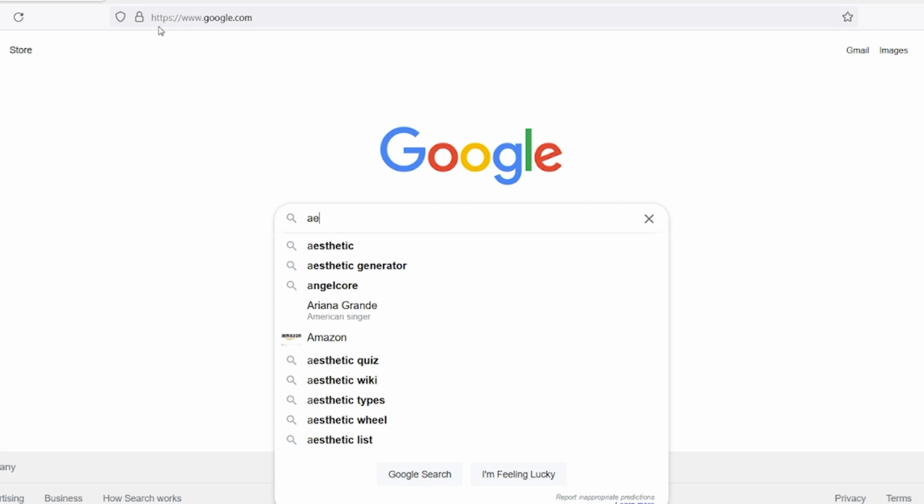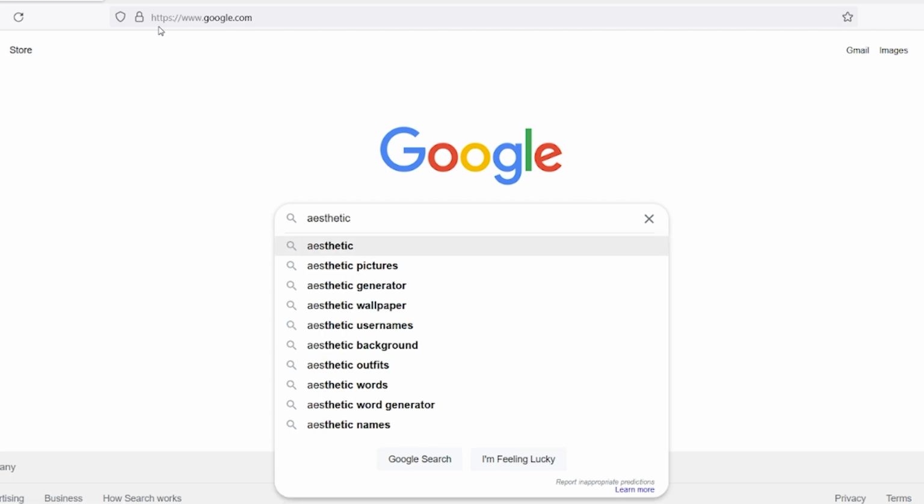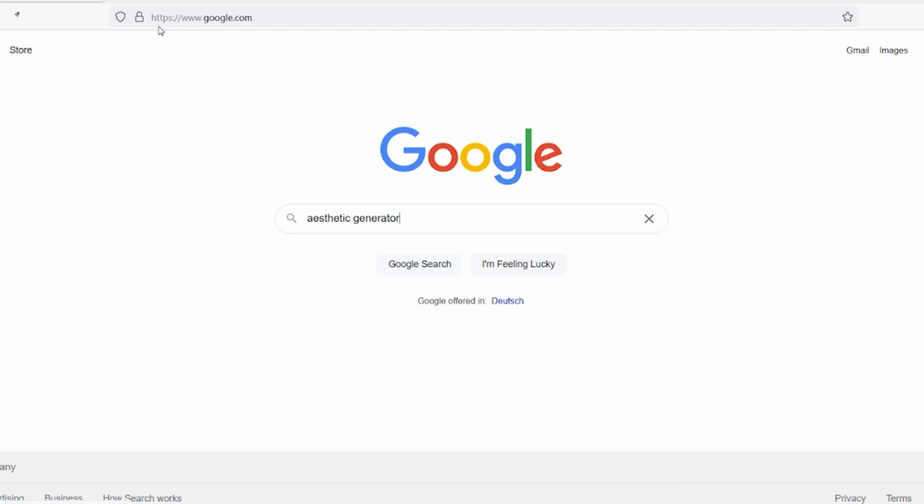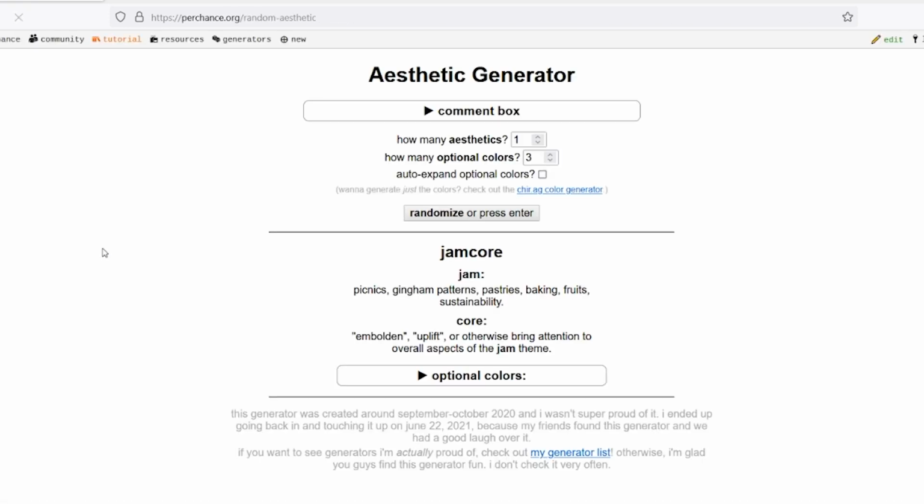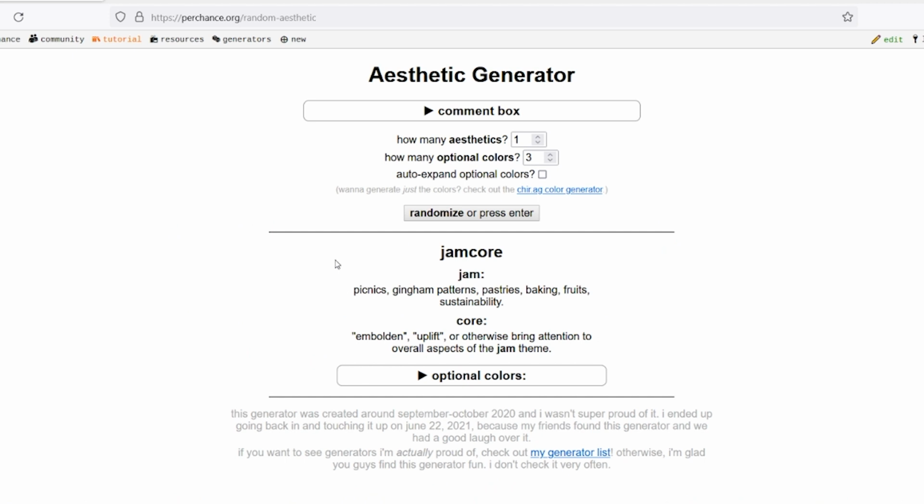Let's just type in aesthetic. Oh, there it is, aesthetic generator. Yeah, this one. And let's see. Jamcore. Okay, we're not using these ones right off the bat because I actually want to press randomize. Okay, we're using this aesthetic generator.